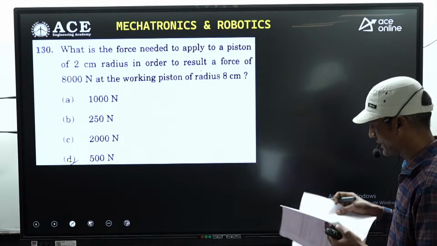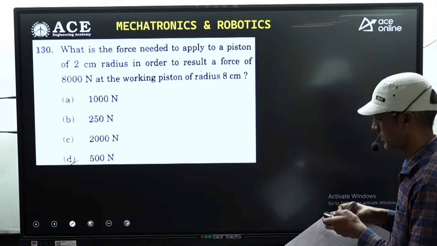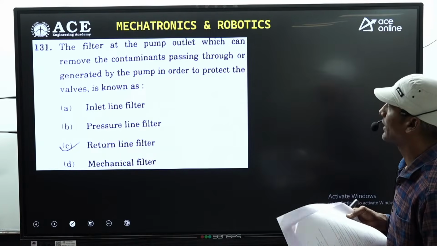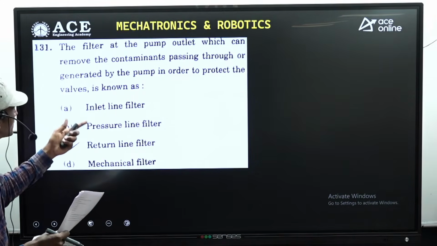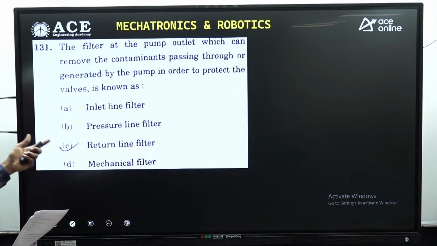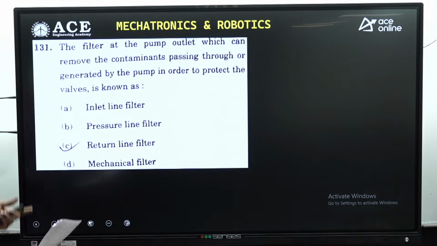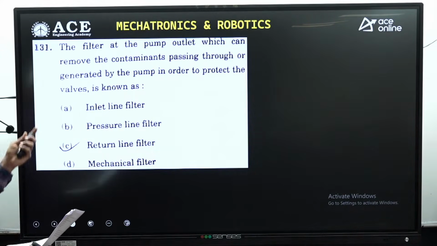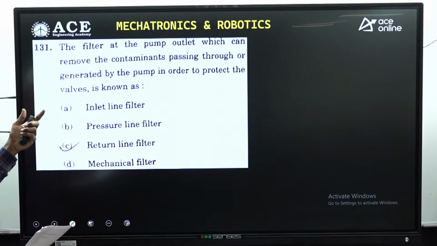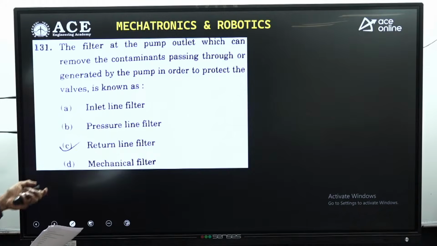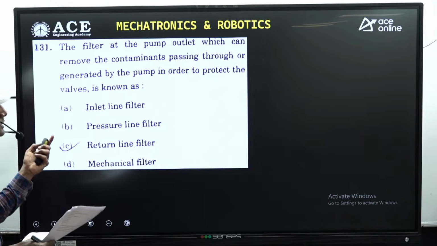So let's move to the next question. Here we have the question concerned to the actuator, where the question belongs to the various components in the hydraulic actuators. The question says that the filter at the pump outlet, which can remove the contaminants passing through or generated by a pump in order to protect the valves, is known as, right?